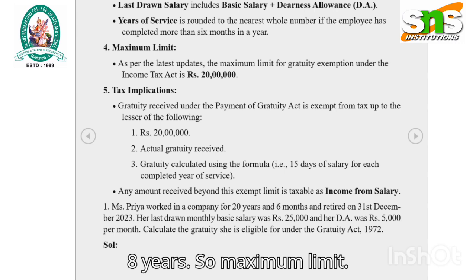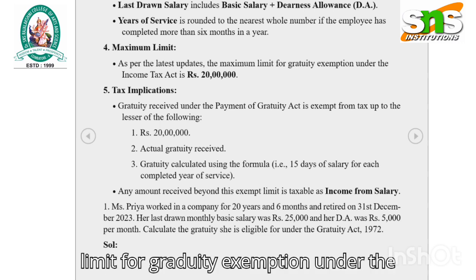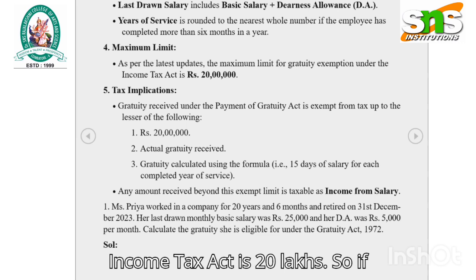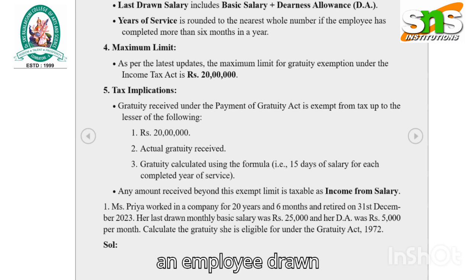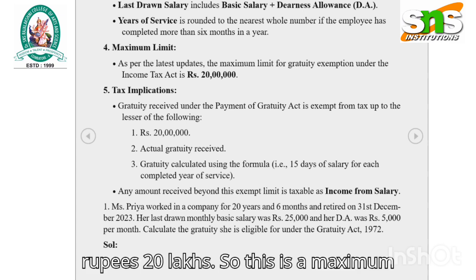Now the maximum limit. As per the last updates, the maximum limit for gratuity exemption under the Income Tax Act is 20 lakhs. So if an employee draws gratuity, the maximum amount of exemption is rupees 20 lakhs. So this is the maximum limit.